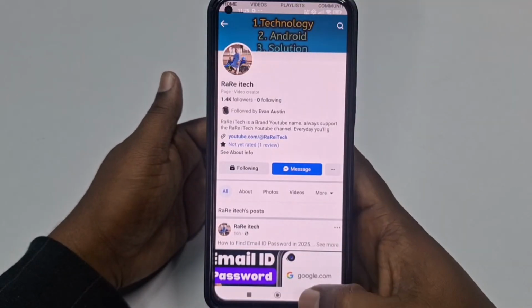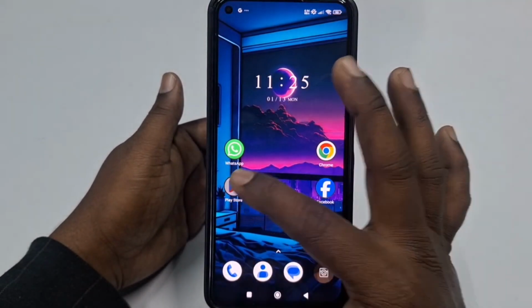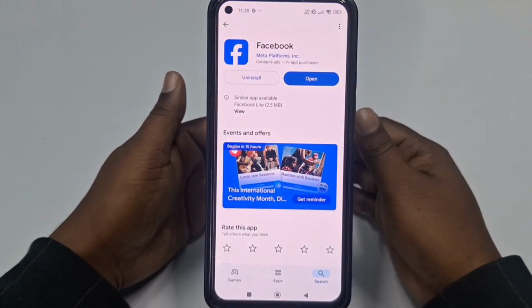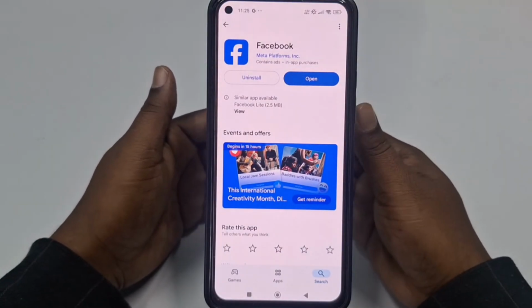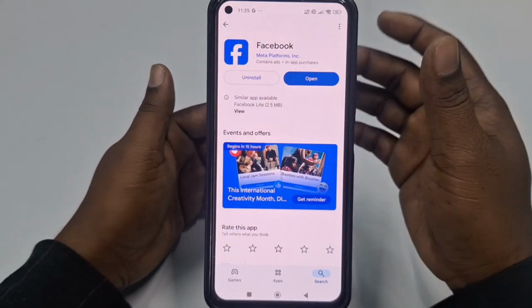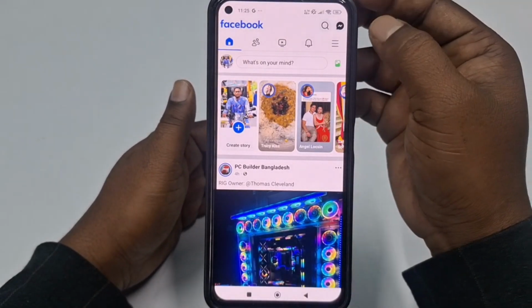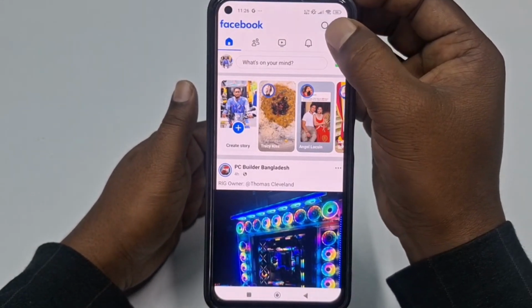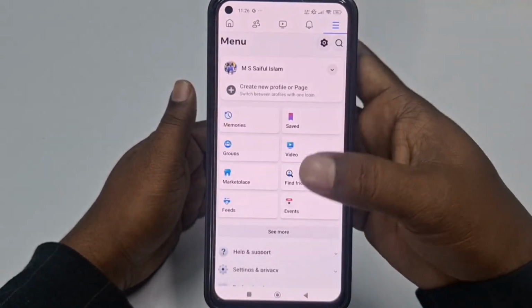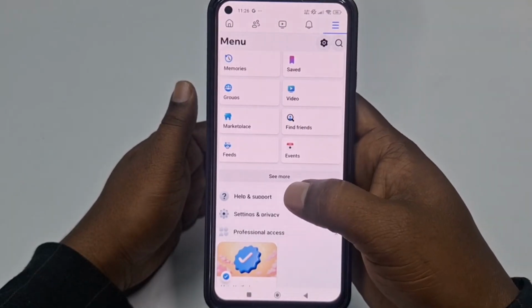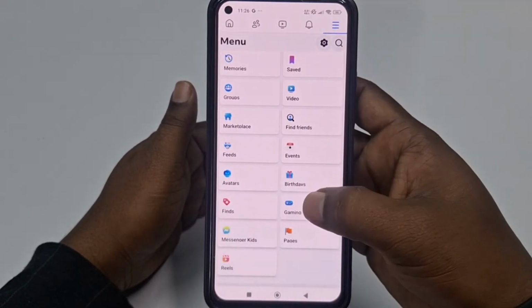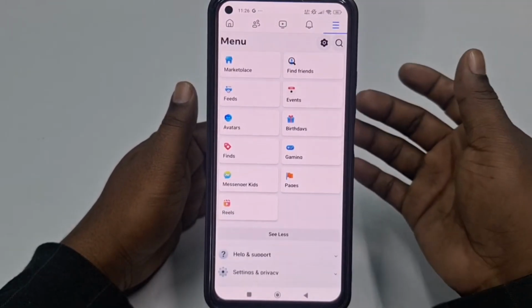So first of all you will need to go to the Play Store, and after that you need to update your Facebook application. After updating it, just click the open option, and right now you can see the three-line menu here, so you need to click here and then scroll down, then click the see more option. After that you can see the pages option here, right?